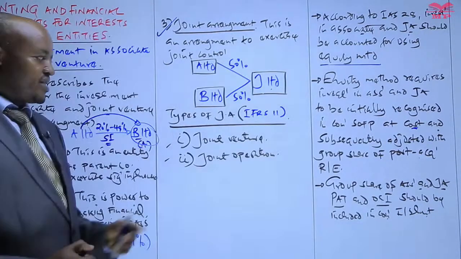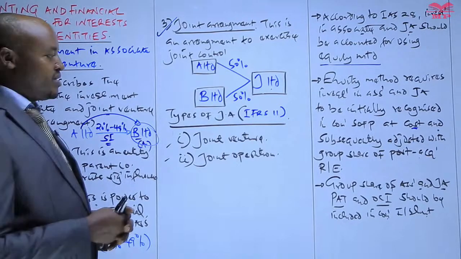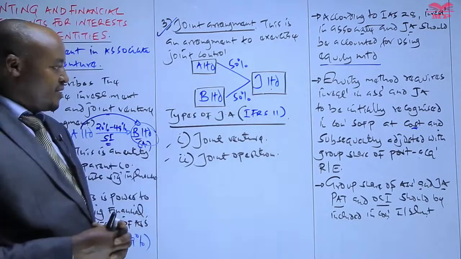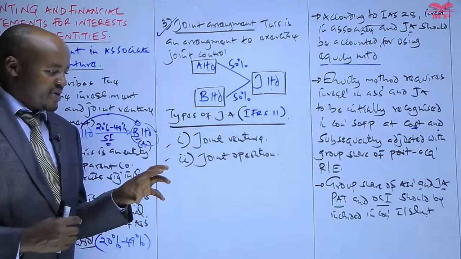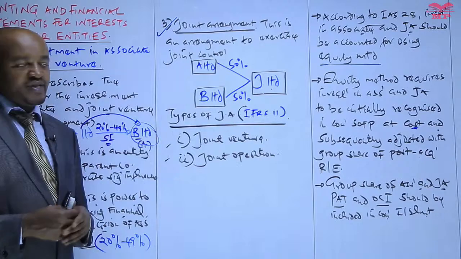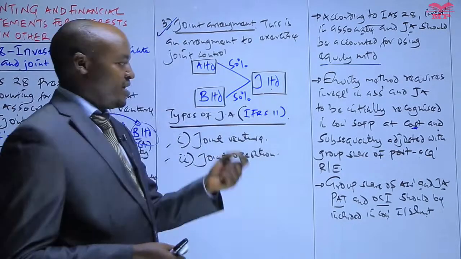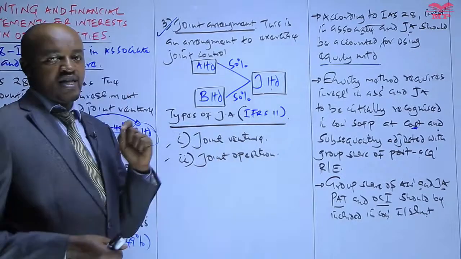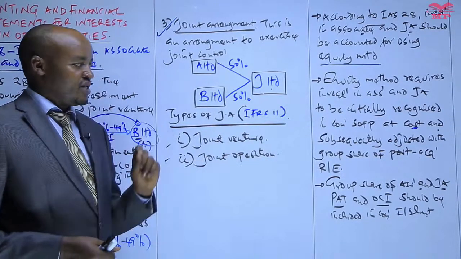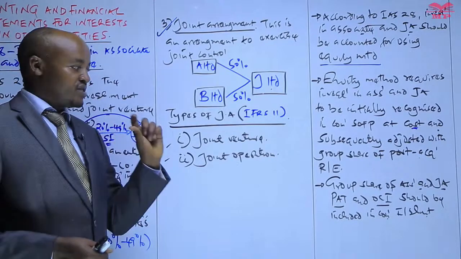What does that mean? It means that in preparing a consolidated income statement, where the parent company has invested in an associate or a joint arrangement, the parent company should not include the revenue and expenses of the associate or the joint arrangement. What should be included there is the group share, in other terms the parent company's share, of the associate's or joint arrangement's profit after tax and other comprehensive income.